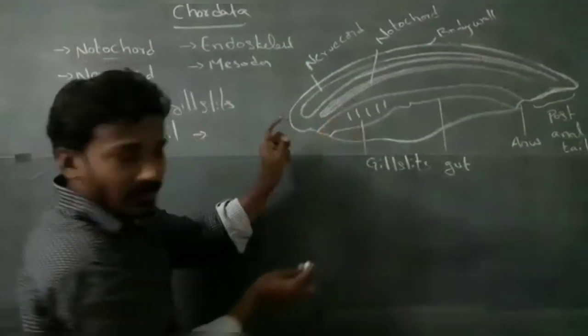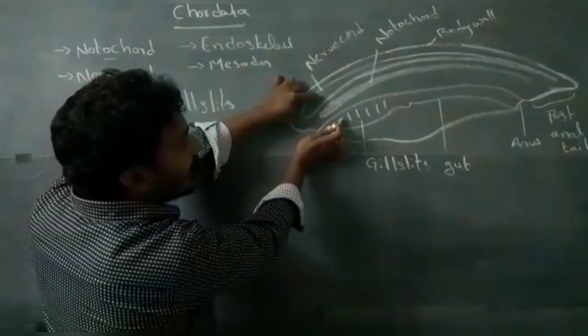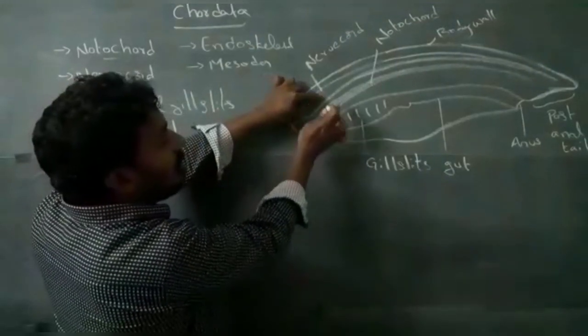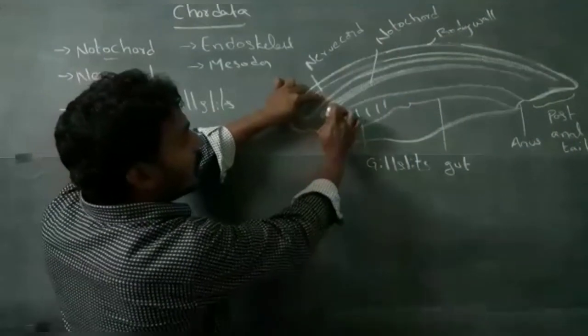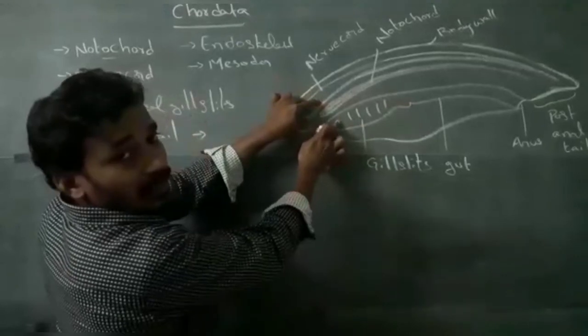Notochord is present between the nervochord and the alimentary canal.